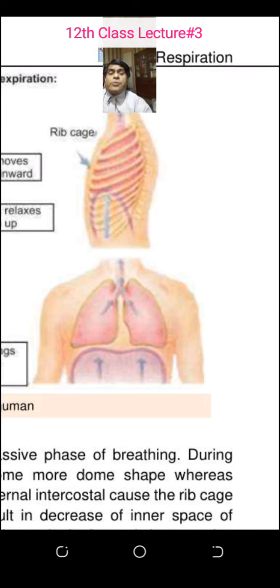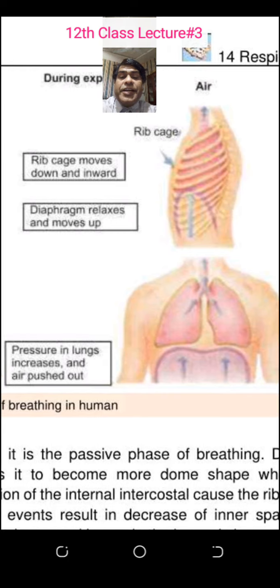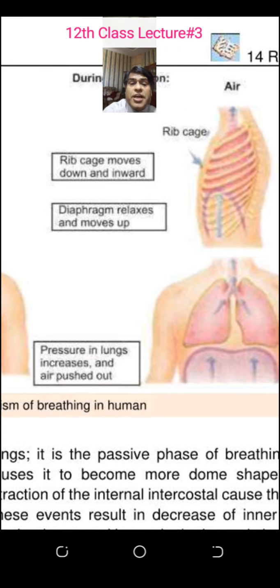There are two types of intercostal muscles. Students, first of all, we must know these two types. The muscles are here in the rib cage; I will point once again. The external intercostal muscle is situated on the outer side of the ribs. The internal intercostal muscle is on the inner side of the ribs.